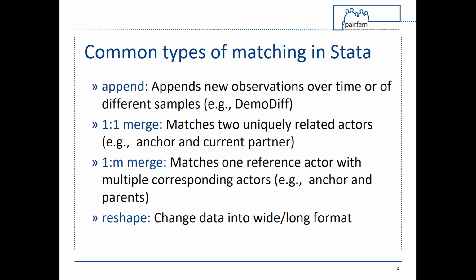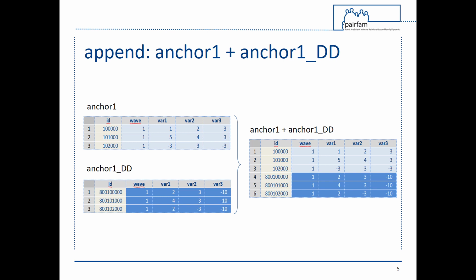1-to-m stands for one-to-many, and matches one reference actor with multiple corresponding actors. For example, one anchor with several parents. By using the reshape command, datasets can be reshaped from wide into long format or vice versa. How do I append demotive cases?